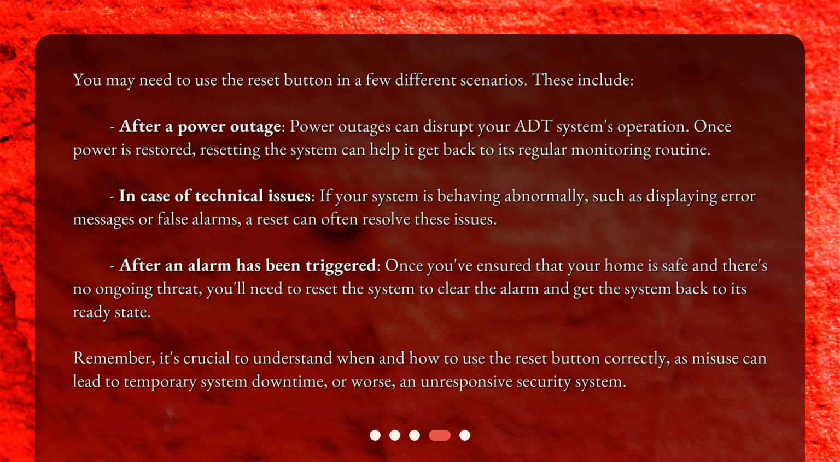In case of technical issues, if your system is behaving abnormally, such as displaying error messages or false alarms, a reset can often resolve these issues. After an alarm has been triggered, once you've ensured that your home is safe and there's no ongoing threat, you'll need to reset the system to clear the alarm and get the system back to its ready state.